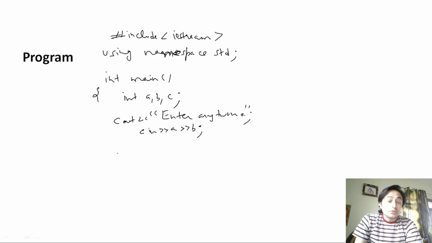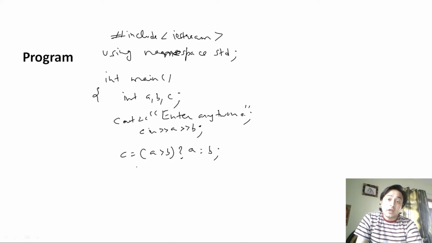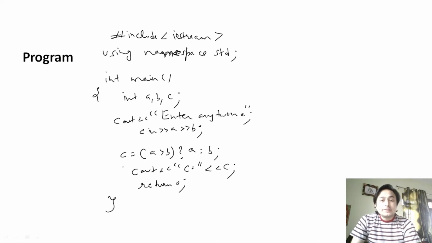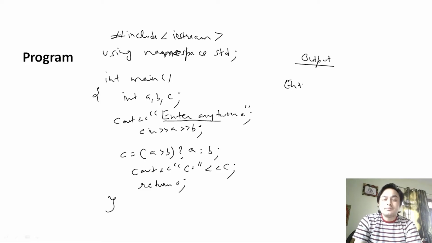Now here I will use the conditional operator: c equal to a greater than b question mark a colon b. Here I want to print the value of c: cout the value of c is equal to c, then return 0. When you execute this program, you can see the output that first it will ask you to enter any two numbers.